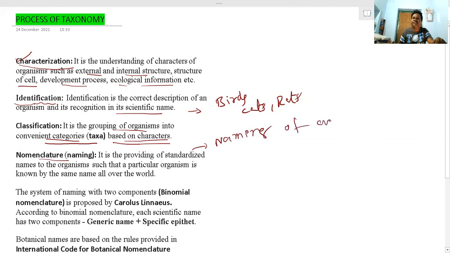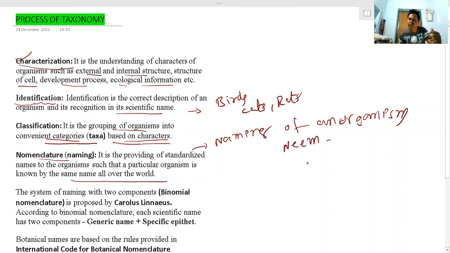Naming of an organism is called nomenclature. In this, we provide standardized names for the organisms. A particular organism is known by the same name all over the world. In India, there are names like Rama and Krishna, and for plants like neem, potato, tomato. But these are actually known as local names.